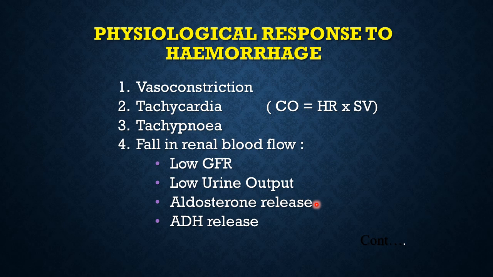Therefore, low urine output, or a falling urine output in an admitted patient, is also a sign of ongoing internal hemorrhage or inadequate compensatory treatment that you are giving.